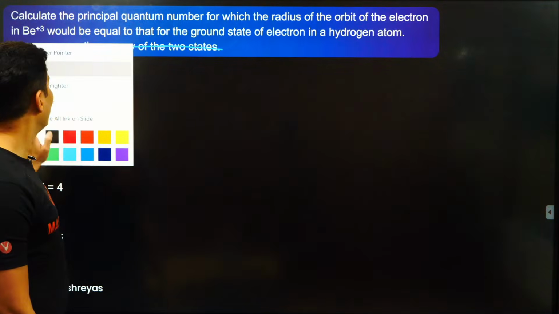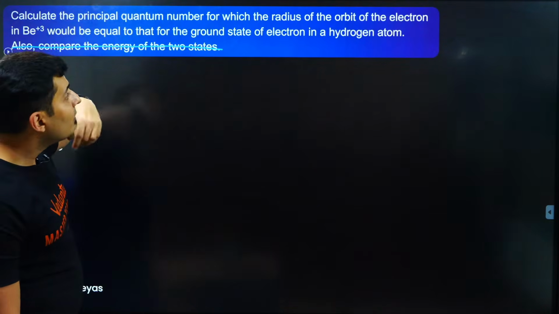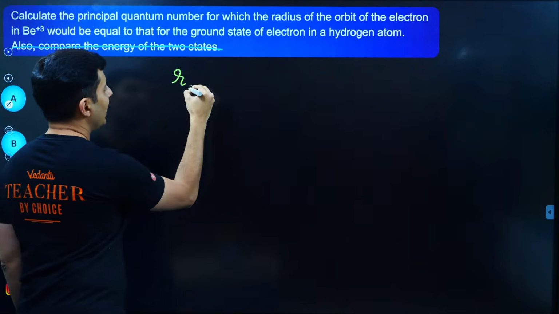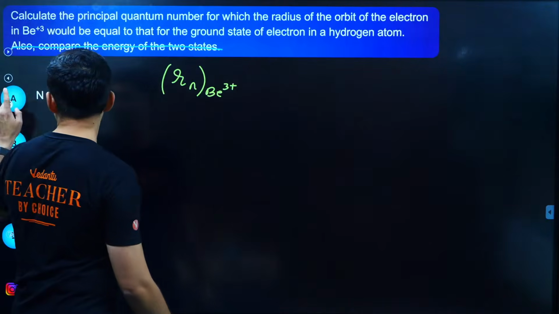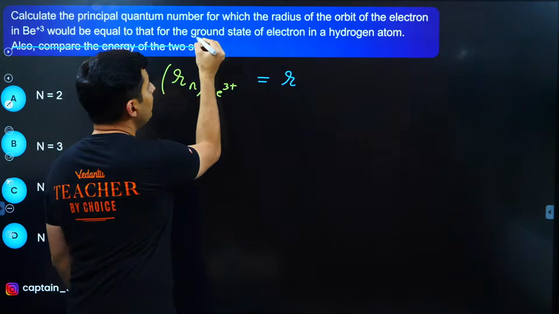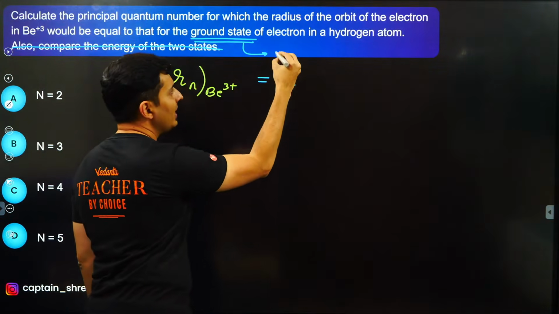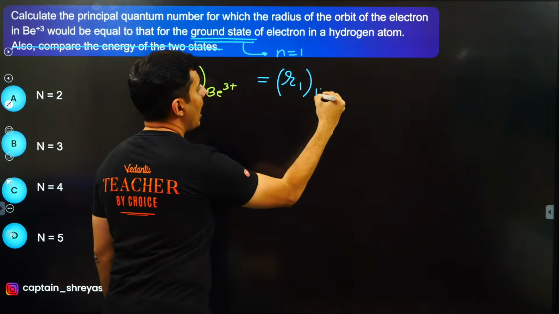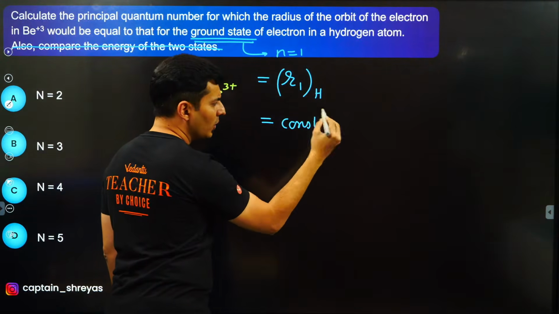First of all, what is given is the radius of the orbit of the electron in B3 plus. For which radius, I don't know that. So the radius of the nth orbit in B3 plus should be equal to the radius of the ground state. Ground means below, right? What is the least possible value? N is equal to 1. So the radius of the first orbit in hydrogen atom will be some constant, don't worry about it.